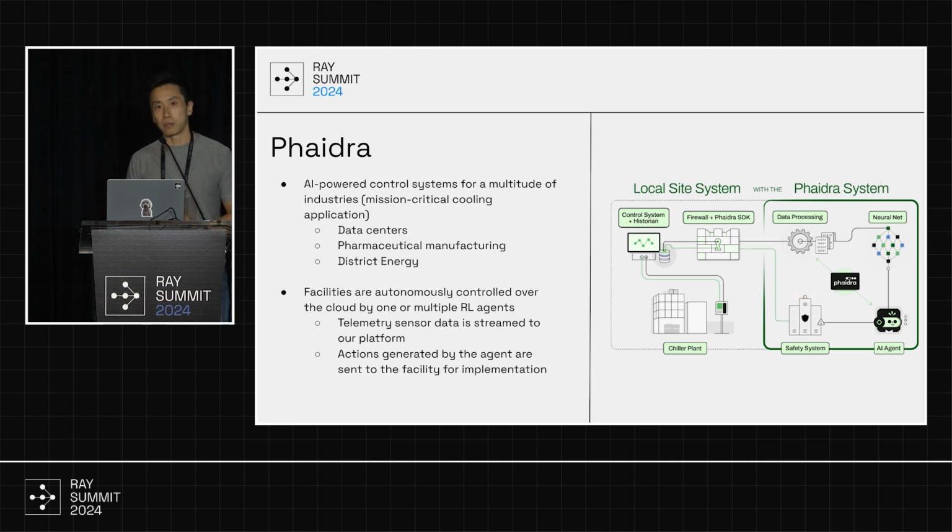So the components of this problem include what the action space is. In our case, this could be turning on and off chillers at a chiller plant, opening and closing valves for a pipe full of water. The observations would include various sensor measurements at these facilities like temperature, pressure, humidity, and virtual sensors of equipment status and such. And of course, we'll have an objective which oftentimes is minimizing resource usage, such as energy. On top of all that, we also have to deal with constraints on the system. Of course, the most resource efficient way to run a data center is to shut everything off, but we can't just do everything so blindly.